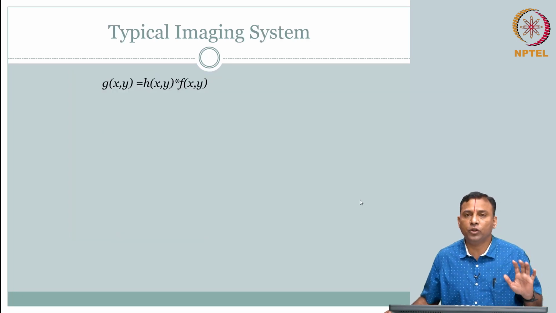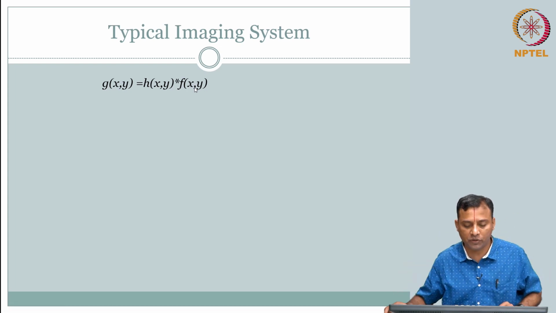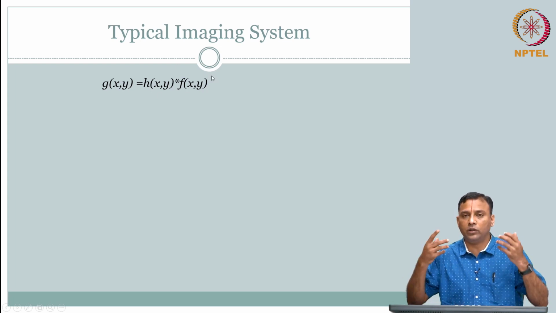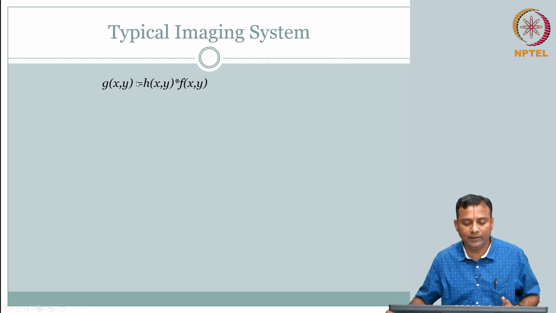So what we have done so far is, when we talked about imaging system, we said g of x comma y is your output, f of x comma y is your input, right? So the underlying 3D ground truth distribution is your f of x, y. The objective of a medical imaging system, which is characterized by h of x comma y, is to capture the ground truth from inside the body and present it as an output image g of x comma y.